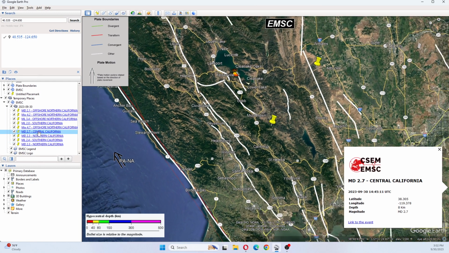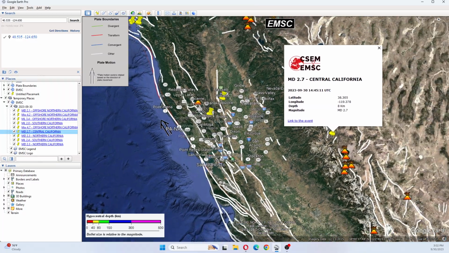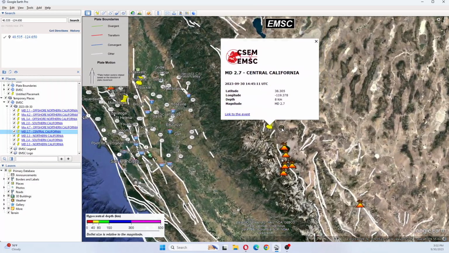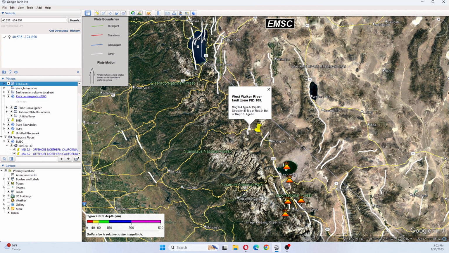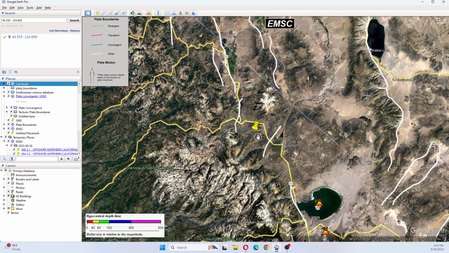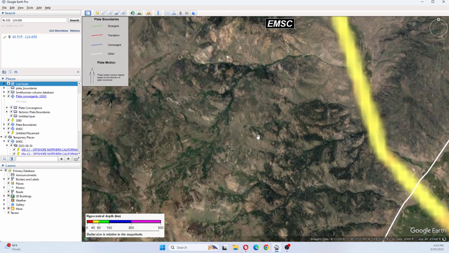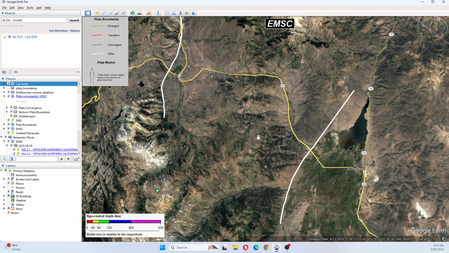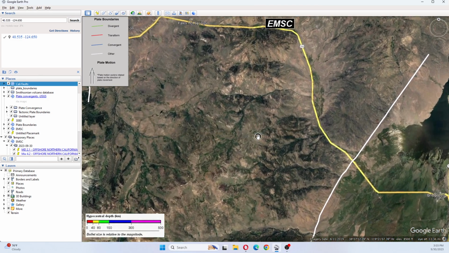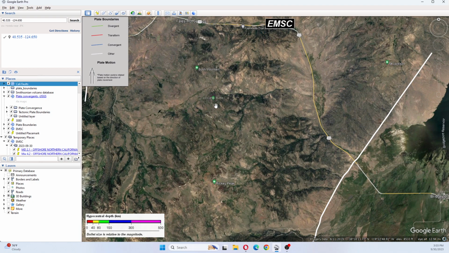The next earthquake was a 2.7, Central California. This earthquake was occurring between the West Walker River fault zone and the Robinson Creek fault zone. I'm trying to get the names of the mountains here. Bush Mountain, Volcanic Butte is here, and Rickery Peak is here.